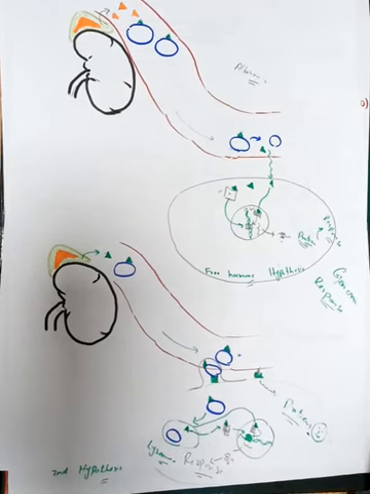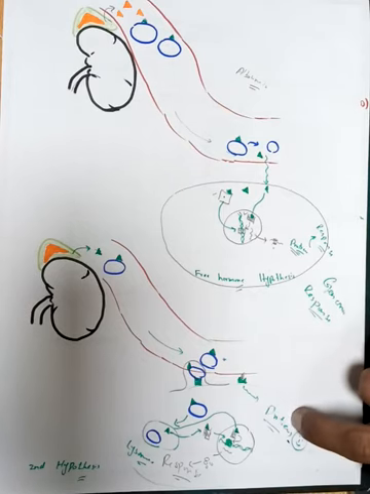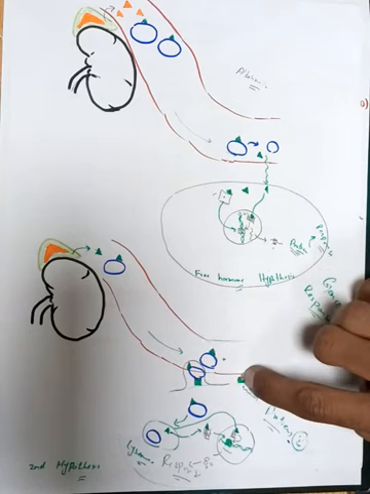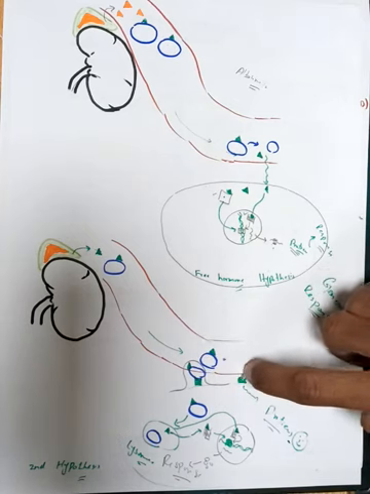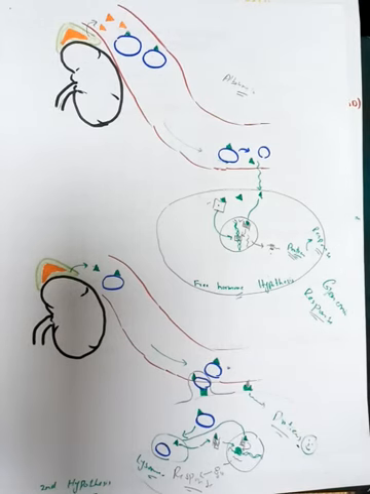But in the non-genomic response, proteins are already present. They just will be activated once this hormone acts on their receptor present on the cell membrane. Through the intracellular signaling, this protein will get activated. So this is called a non-genomic response because genes are not involved in this case.